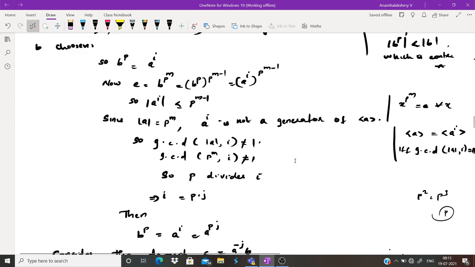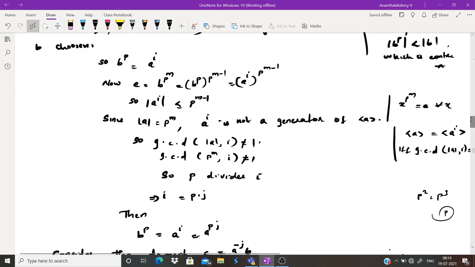So there is a common divisor. So P divides I. There may be other common divisors, P square and so on, all possibilities are there, but surely P divides I. So we can write I as P into J.